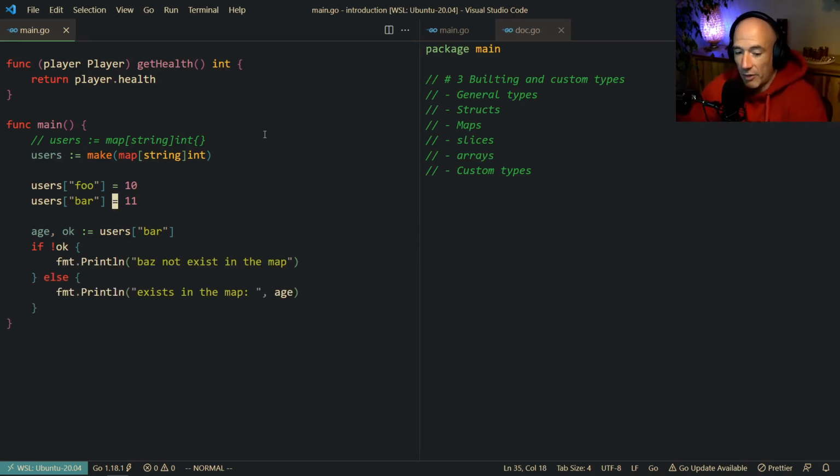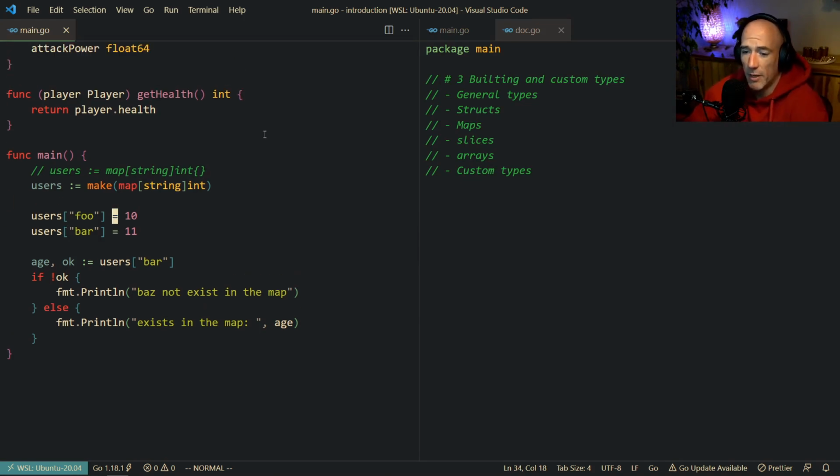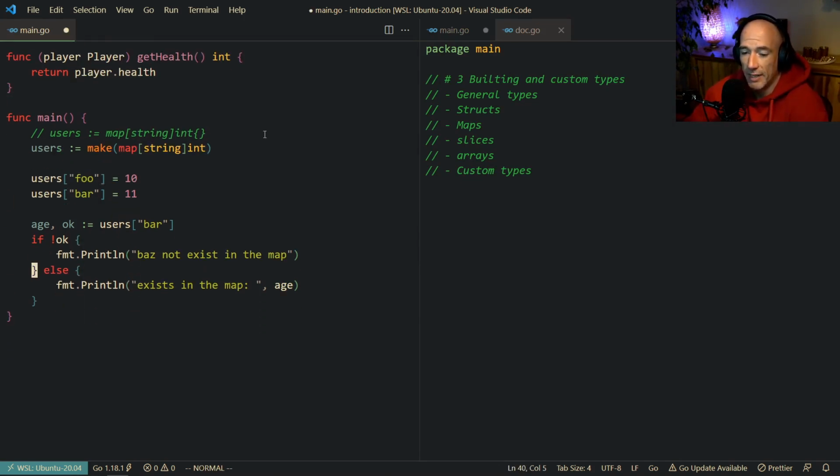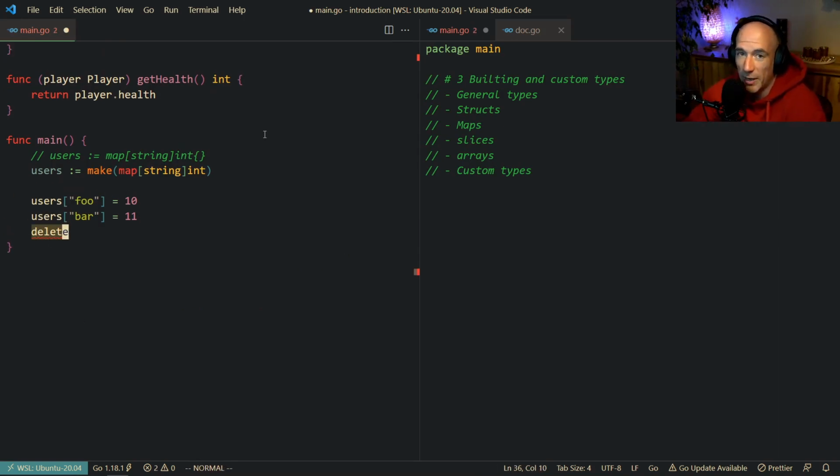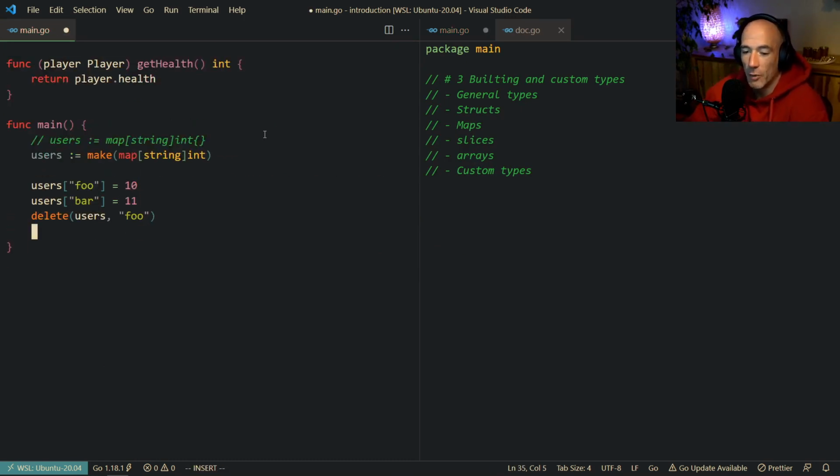All right, the next thing I need to teach you is how we can delete. Well, delete is very simple. You're going to do it like this. For deleting, you use the delete keyword, which is only applicable to maps, actually. What are we going to delete? We're going to delete from users, and the key we're going to delete is foo, right? So if we now print out...